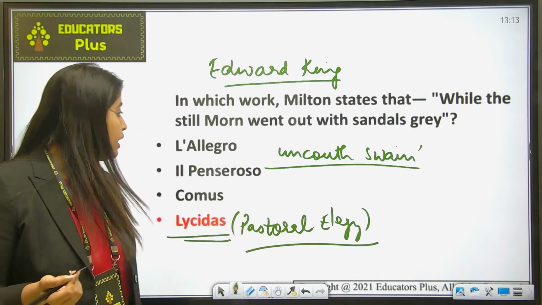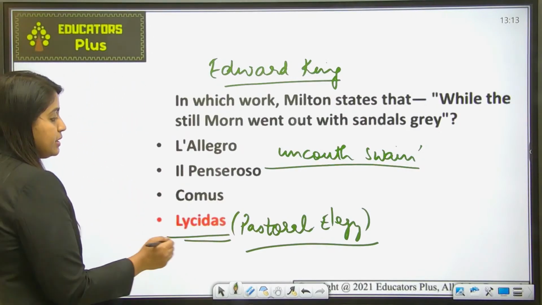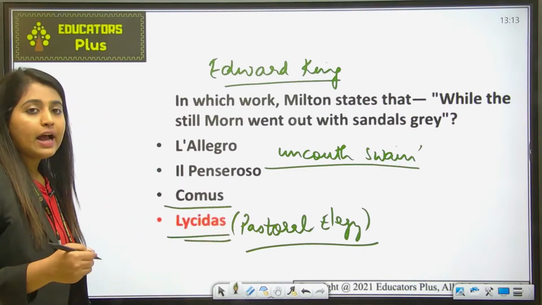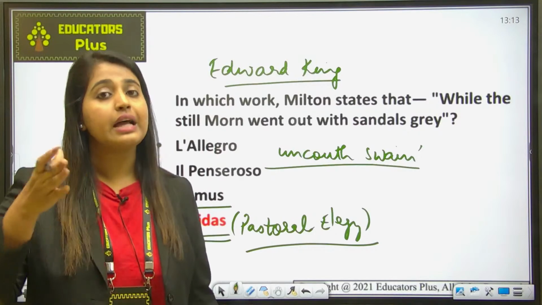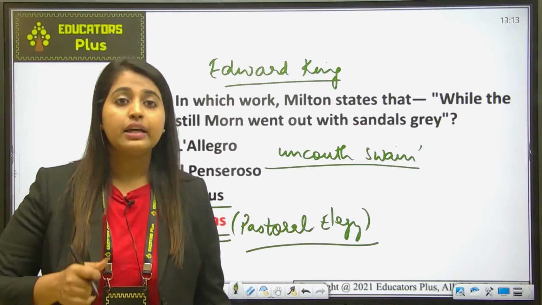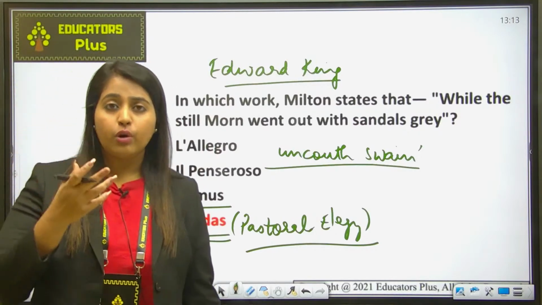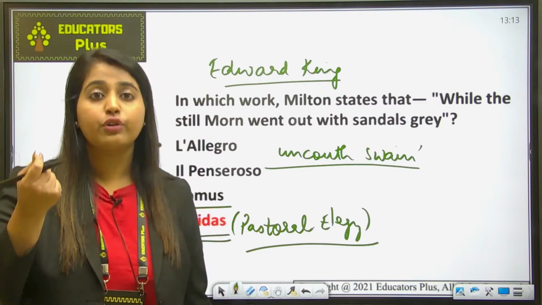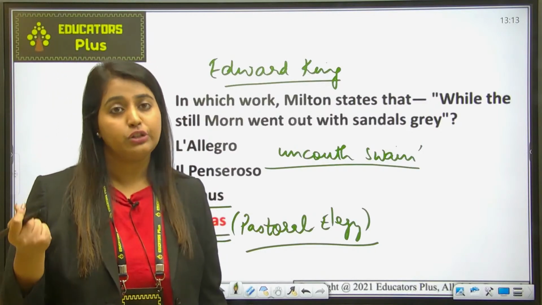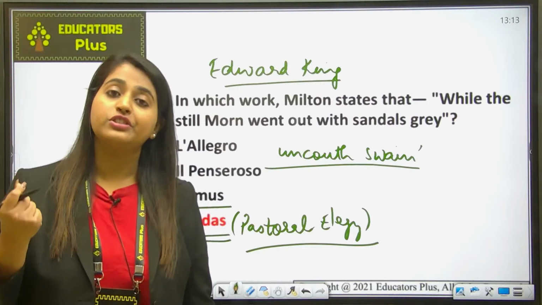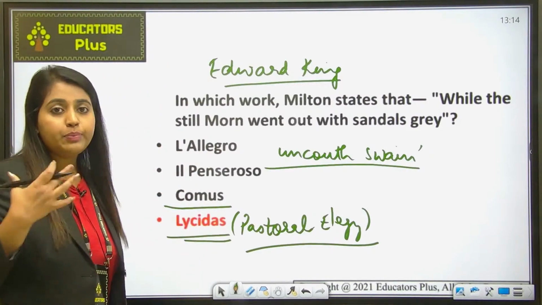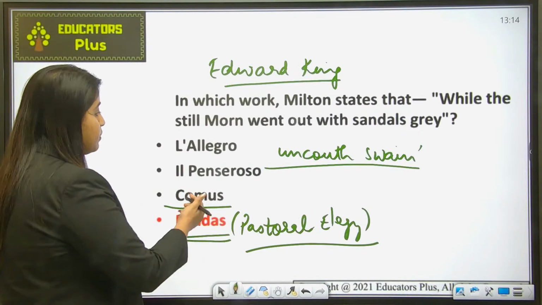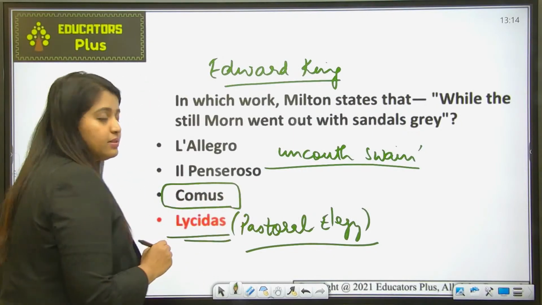Okay, now let's talk about some other works of Milton. Let's talk about Comus. As you know, Comus is basically a masque presented at Ludlow Castle, and a masque is a short piece of courtly festive entertainment. It was written by John Milton, arguing for chastity. Here was a maiden who preserves her chastity, and this was all about Comus.